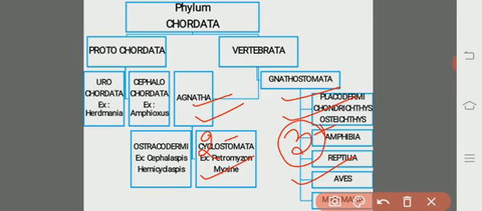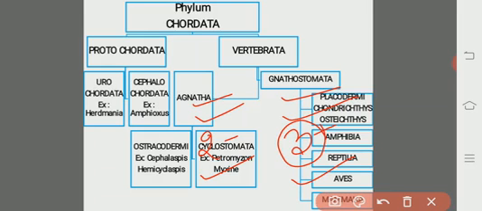So there are 46,500 species of vertebrates, divided into two superclasses: the Agnatha, with absence of true jaws, commonly called the jawless vertebrates, and the Gnathostomata, which bear true jaws in their mouths.